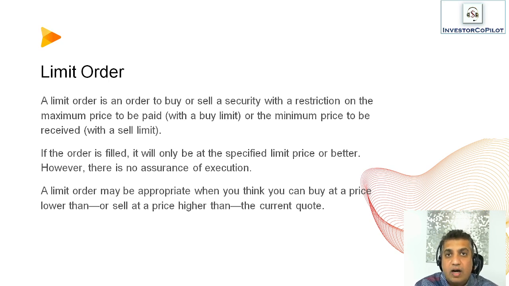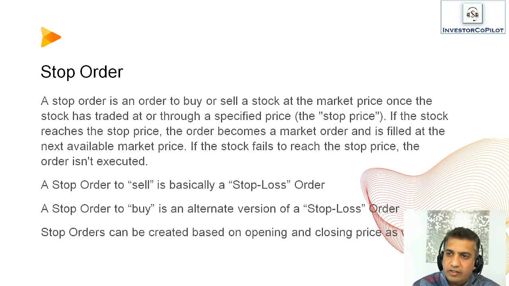So here you are placing a strict control on the price of the stock and you're not settling for whatever the market price is. You want your price, you want the best price that you think you can get through the market as it moves, and that's how limit orders work. Let's look at the next one, stop order.